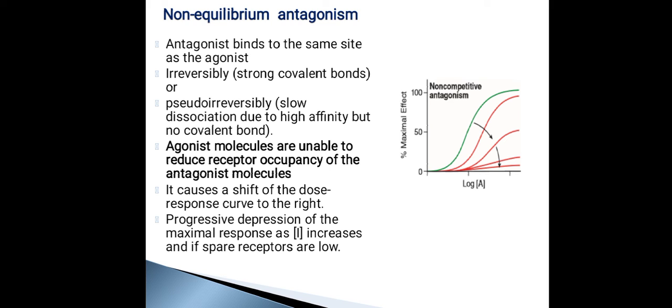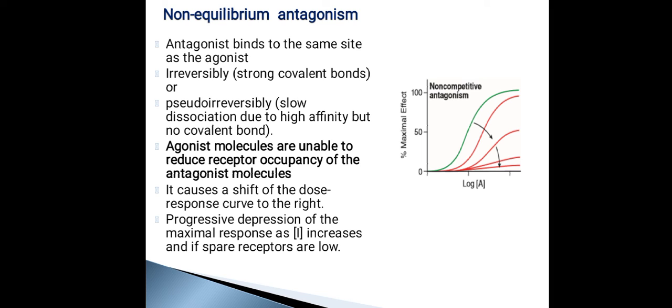So the DRC of the agonist in the presence of the antagonist will shift rightwards, but since the agonist is not able to replace the antagonist, the response is not 100%. Because the antagonist is still in the site and cannot produce any effect, the response will be decreasing. That you can see in the diagram: the curve is shifting to the right, but the 100% response is decreasing. So that is non-equilibrium antagonism.